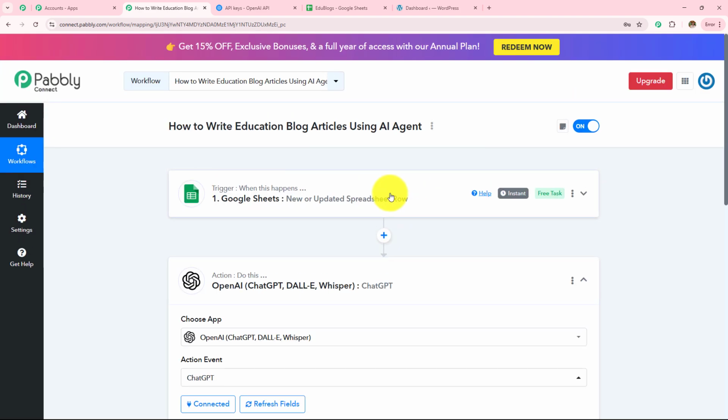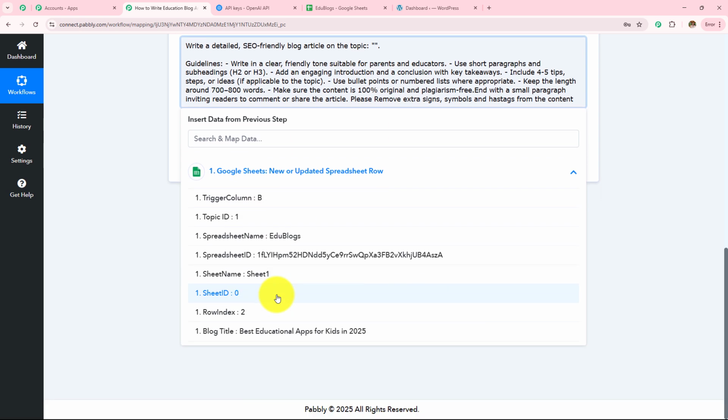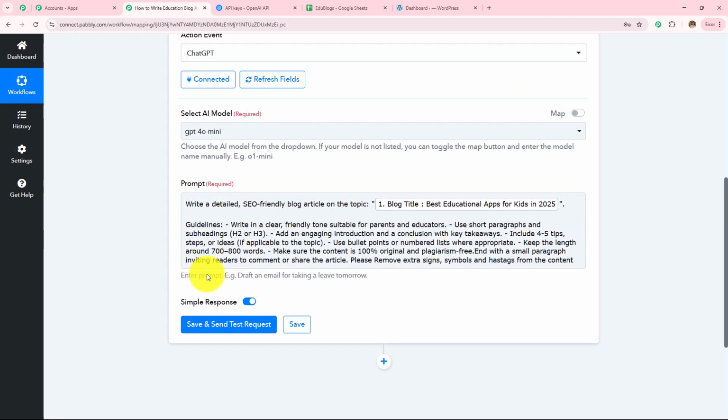Here, we have received the response from Google Sheets. If I click on this field, I can see this Google Sheets. If I open this, I can see all the responses which we have received from there. Here I need to enter my blog title, which is this one, Best Educational Apps for Kids in 2025.